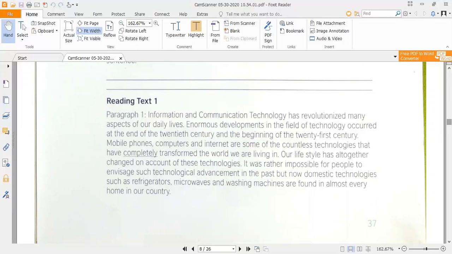In the very first paragraph, the introduction of information and technology is given, and how the revolution has come in our life: after the 20th century, in the 21st century, computers and different multiple technologies have entered our life and transformed our life and living style as well.